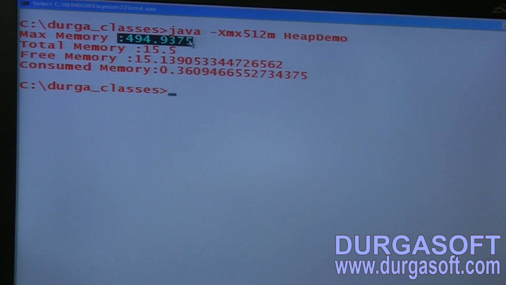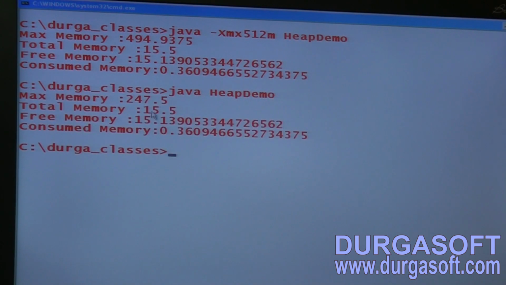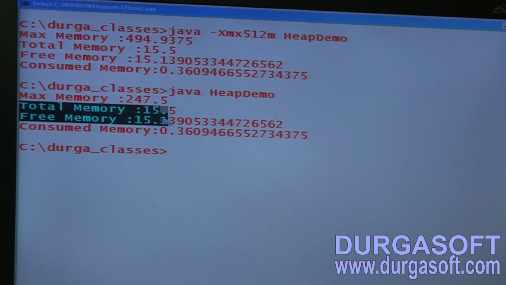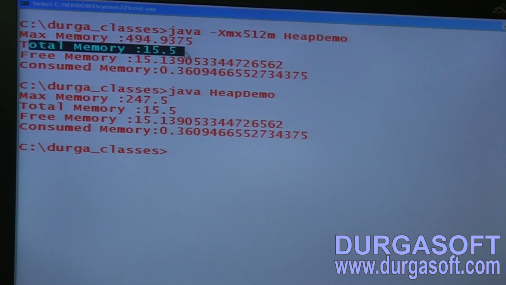But earlier, how much was it showing? 247. Have you observed the difference? Earlier I just ran java HeapDemo, not setting anything, and the normal heap memory was 247. But now the value I am getting is 494, approximately equal to 512 MB, right? Next, initial memory, total memory 15.5. Here also 15.5 only.